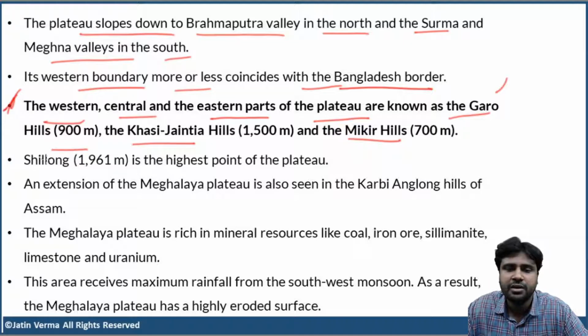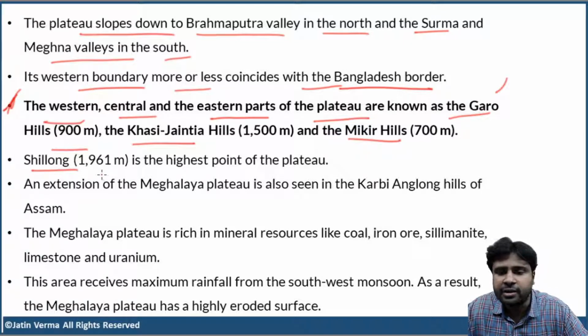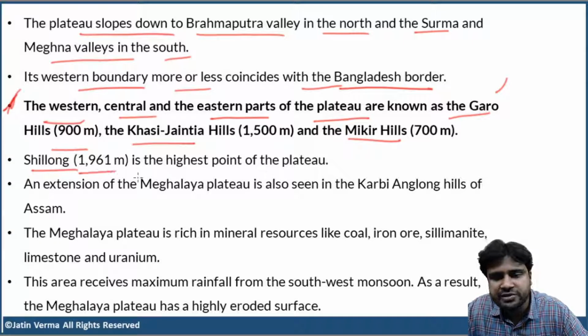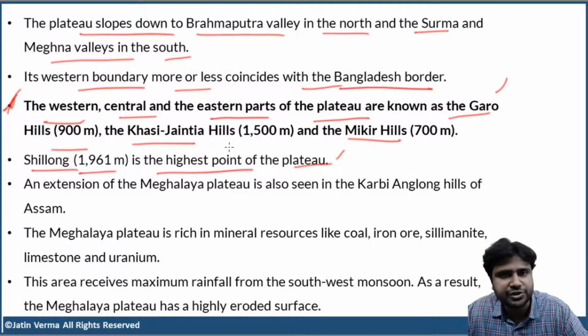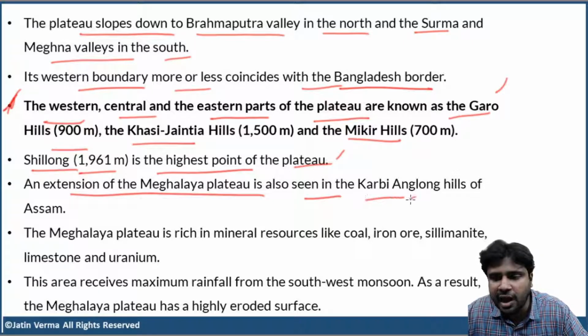Clear? So Shillong, the capital of Meghalaya, at an elevation of 1961 meters, is the highest point of the plateau. Now, a small extension of the Meghalaya Plateau is also seen in the Karbi Anglong hills of Assam.